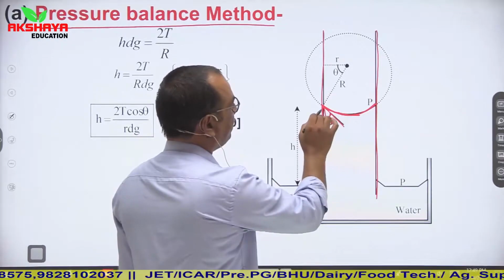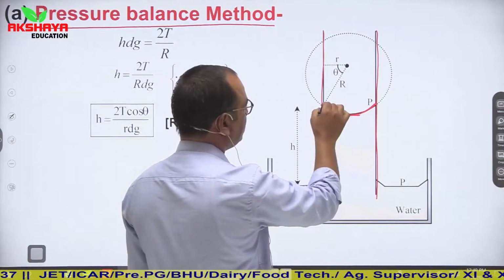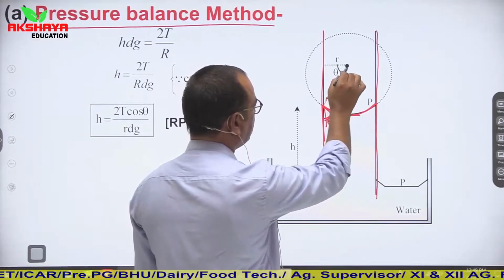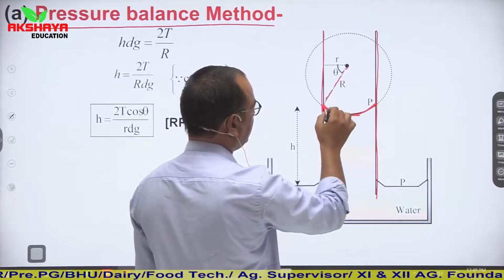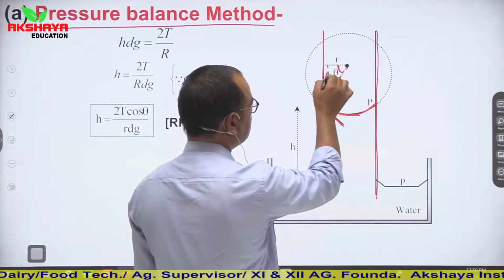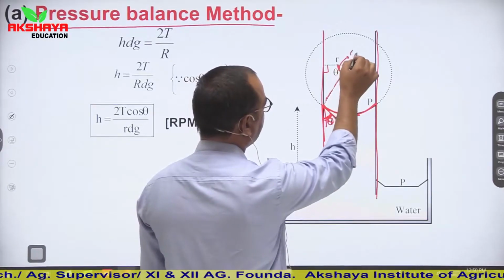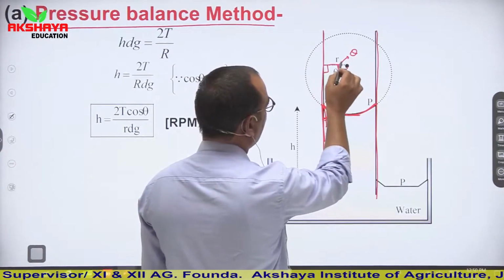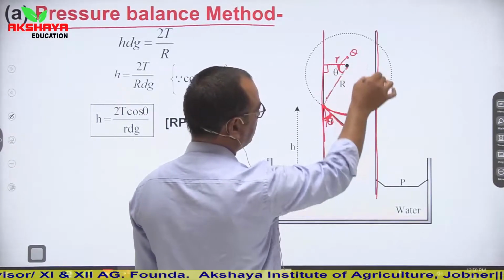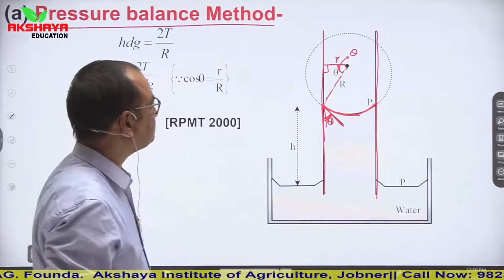Now see, if we draw this diagram as it is in the upward direction, then if we draw a perpendicular from here, and this angle is theta, then this angle is also theta because this is a 90 degree angle. So this again becomes equal to theta, and this is the radius of this spherical meniscus. For this spherical meniscus, this is the radius, small r.